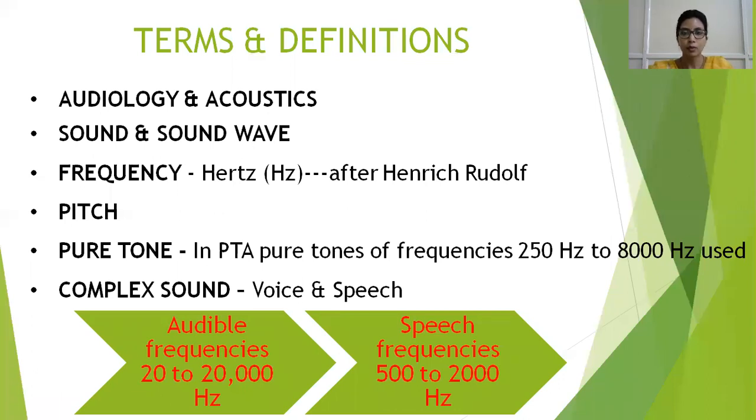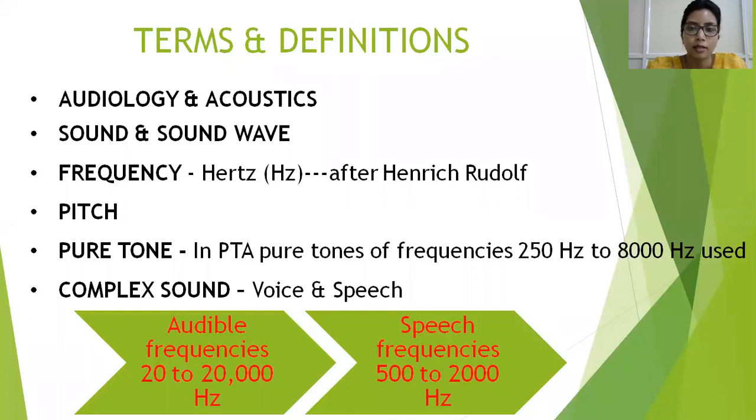The next is frequency. So frequency is the number of sound waves produced per second relative to that particular object. It is denominated by Hertz, written as Hz, and it is named after Mr. Henry Rudolph. The subjective sensation produced by this frequency is called a pitch. That is, frequency is something which we give to the patient in a form through our equipment, and pitch is what the patient feels. So frequency and pitch are directly proportional to each other. So if you increase the frequency, the pitch also increases.